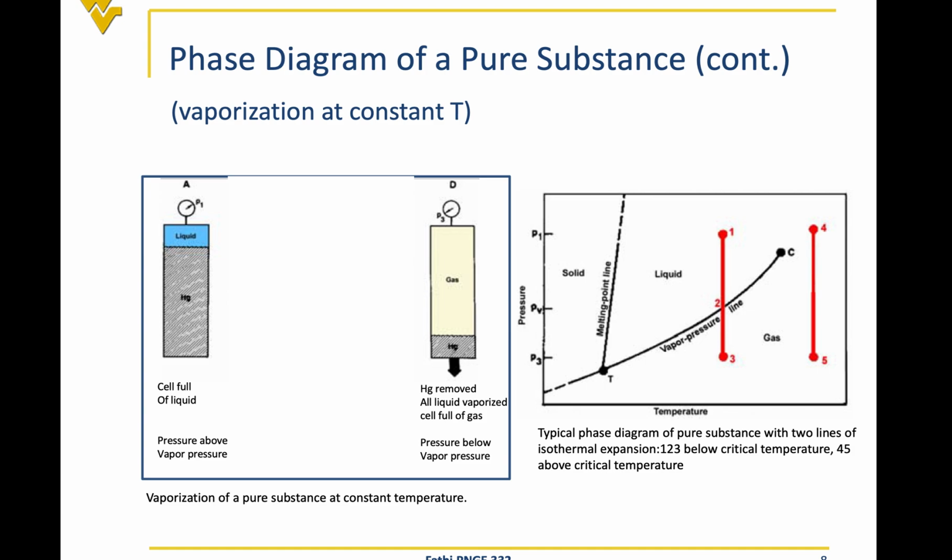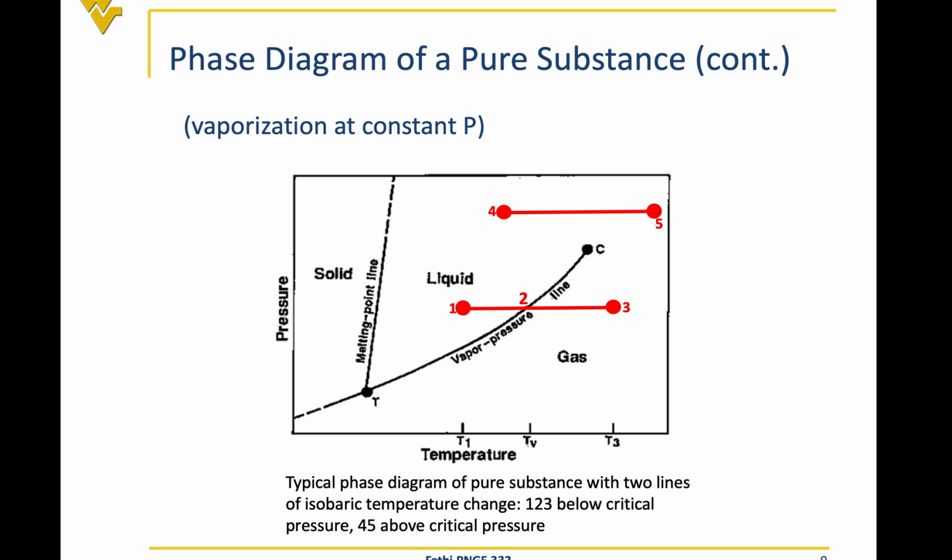Okay, so in the case that the temperature is above the critical temperature, or the pressure is above the critical pressure, as we said, we cannot have liquid and gas coexisting. So the system starts with liquid, but when we expand the liquid, at one point the whole liquid converts to the gas. As I said before, this experiment can also be done at a constant pressure, but we usually do it at a constant temperature.